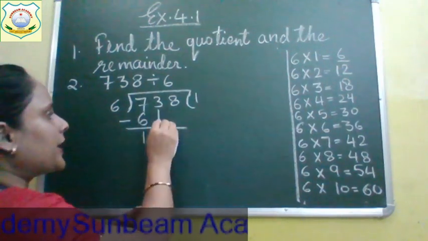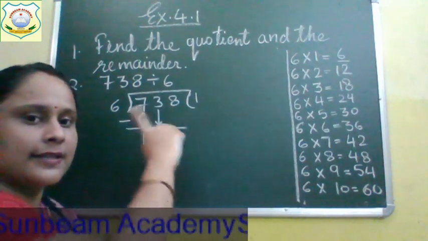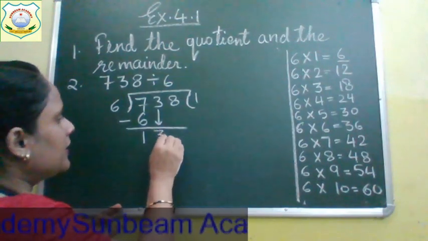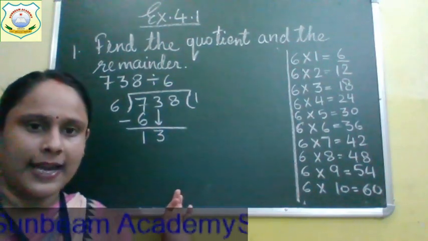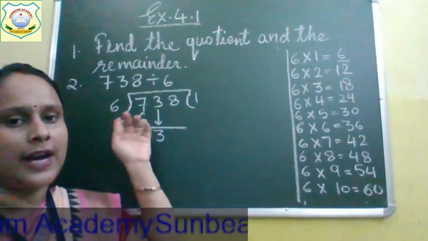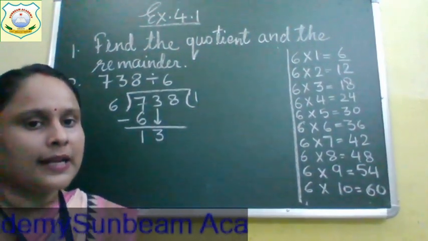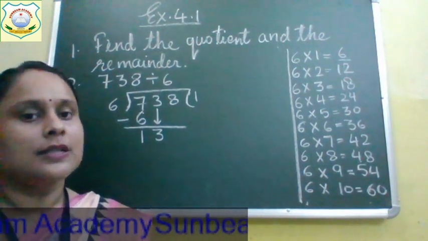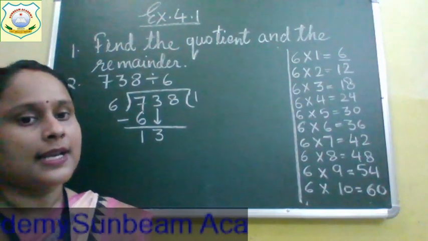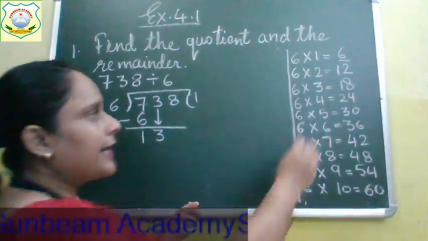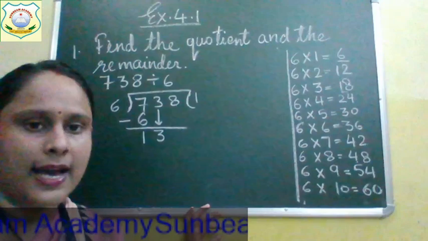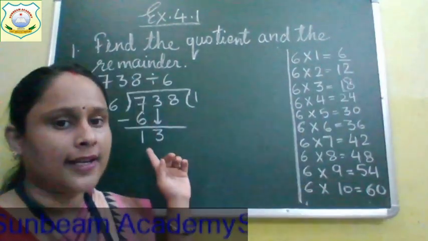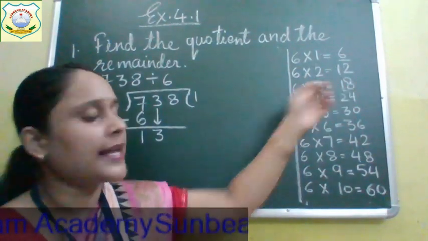Now which number will we bring down? The next number. The next number after 7 is 3. So we will bring down 3. Now we got the number 13. Now 13 has to be divided by 6. Say the table of 6 so that 13 comes. 6 ones are 6, 6 twos are 12, 6 threes are 18. Now we are getting this 18, which is more than 13.